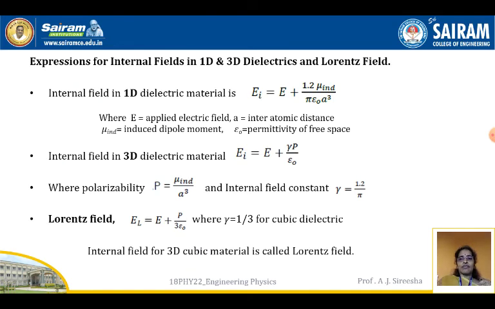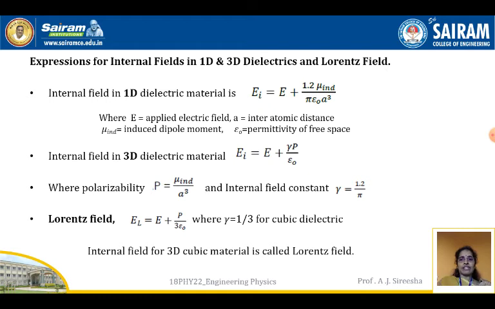Now the expressions for the internal field in 1D and 3D dielectrics and the Lorentz field. The internal field in a one dimensional dielectric material is EI equal to E plus 1.2 mu induced by pi epsilon naught A cube, where E is the applied electric field, A is the interatomic distance, mu induced is the induced dipole moment, and epsilon naught is the permittivity of free space.